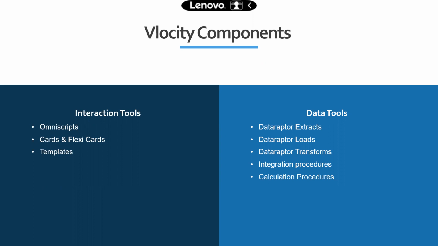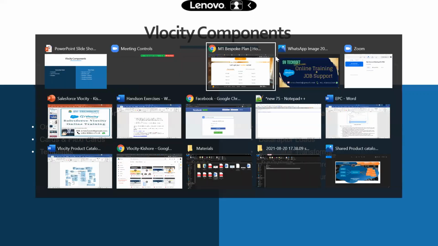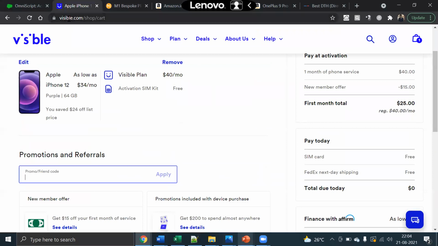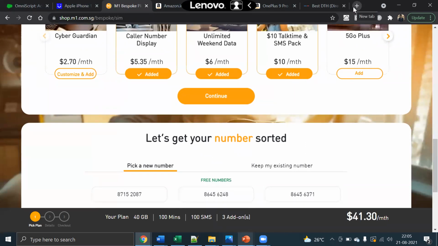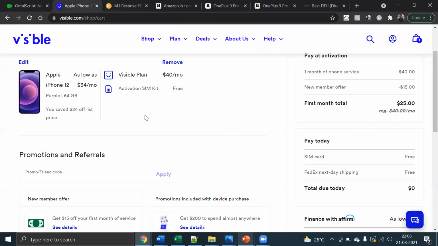It's actually pretty crazy now, because more and more clients are looking towards telecom, insurance, and energy utilities, because these three clouds, these three domains especially, are getting highlighted because there are so many success stories. Like Verizon is one of the success stories here, right? You can simply Google it, type in Visible or Verizon, and go to this website. These are all built on Velocity. And there are so many others like Rogers Telecom, Telus. All of these are already built on top of Velocity and they are successful.